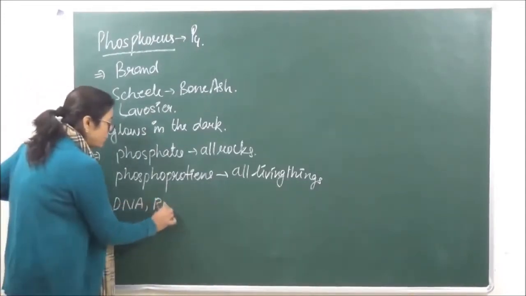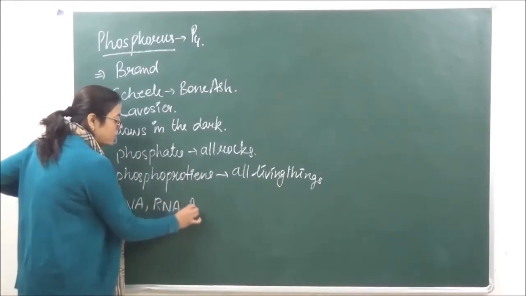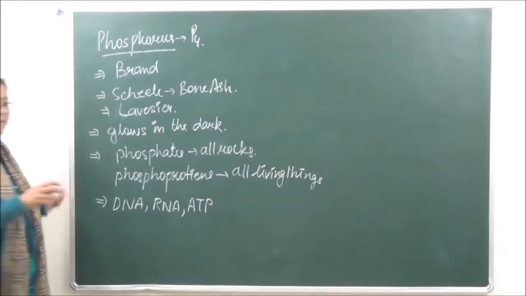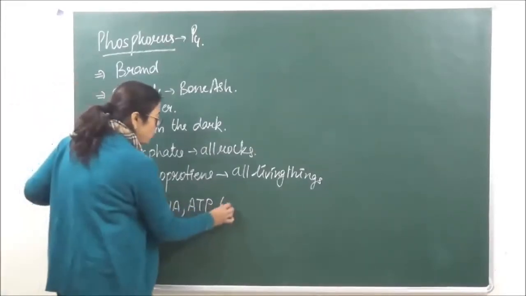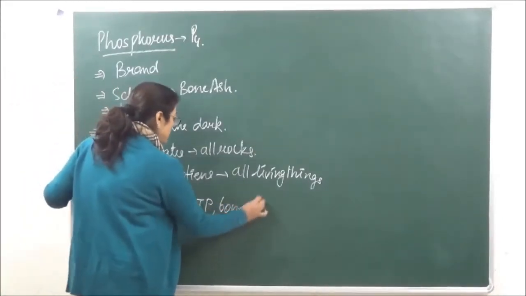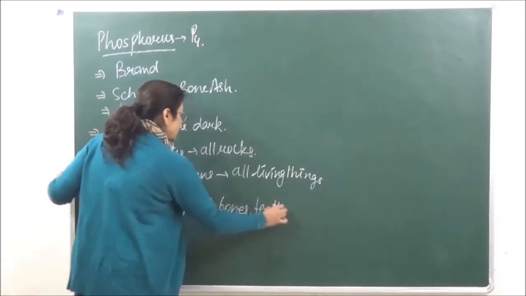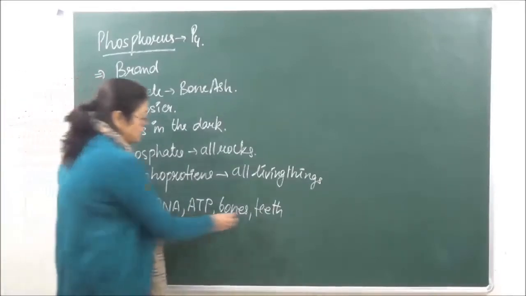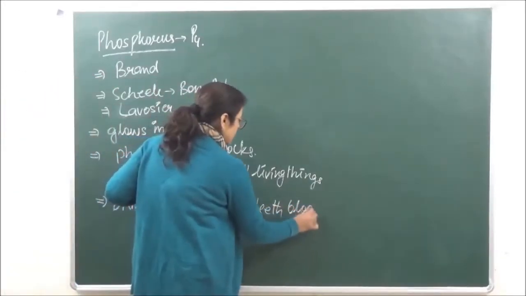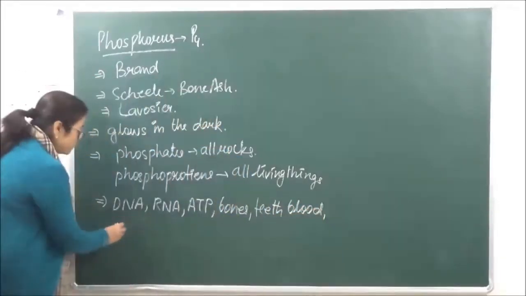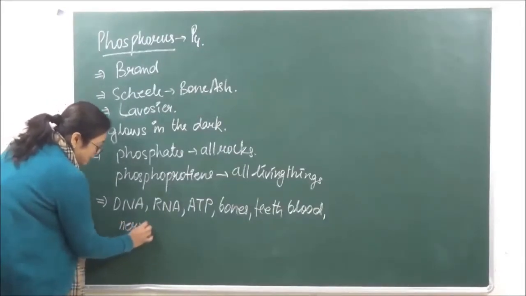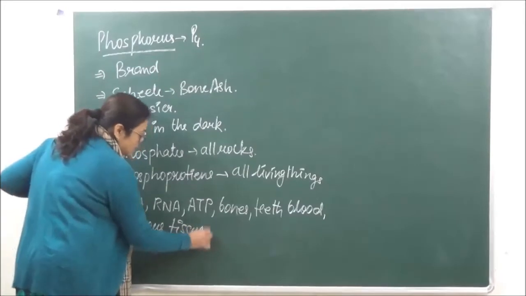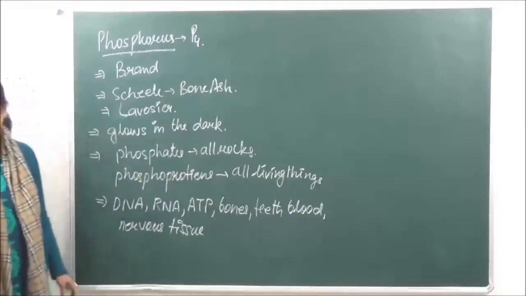It is found in RNA, it is found in adenosine triphosphate, ATP, then it is an essential constituent of bones, teeth, blood, and also the nervous tissue. Right?